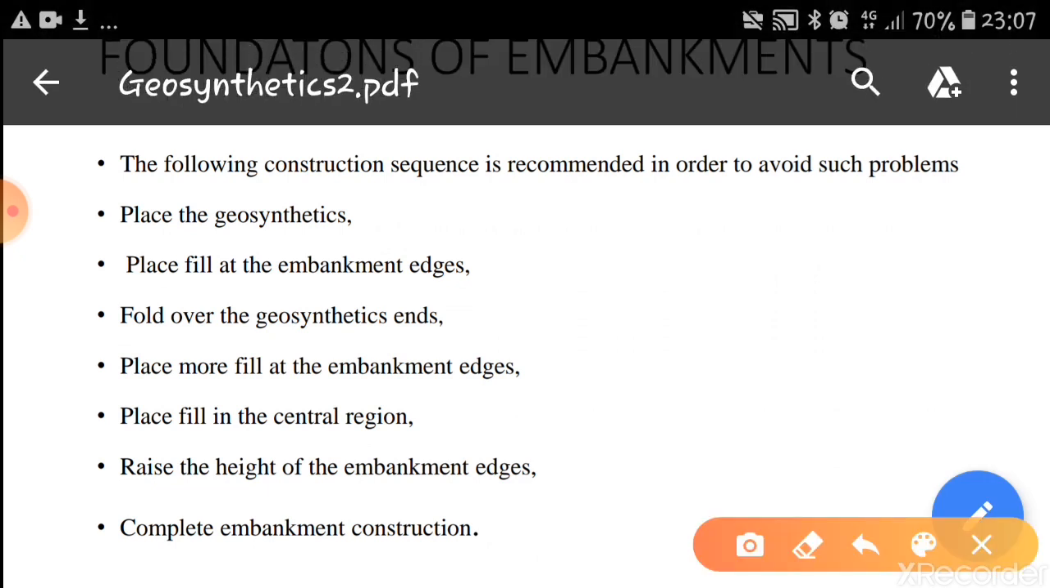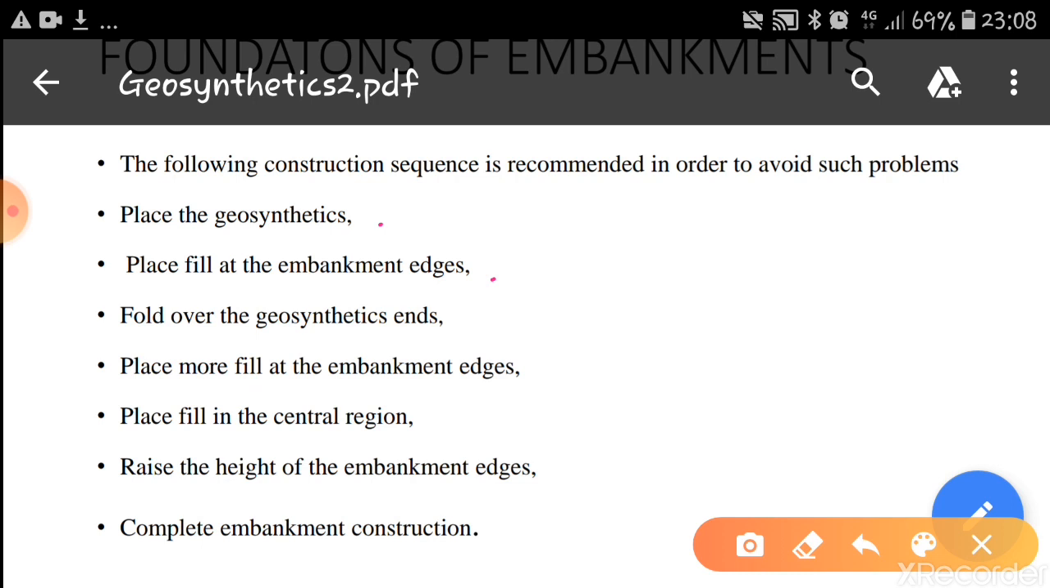The following construction sequence is recommended in order to avoid such problems. The procedure for providing the geosynthetics below the embankment is shown here. First, place the geosynthetics, then place the fill at the embankment edges. The embankment filling should be started from the edges.